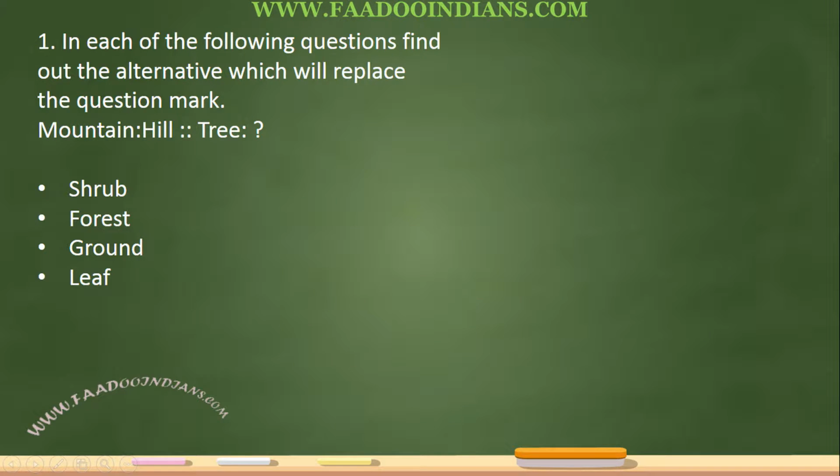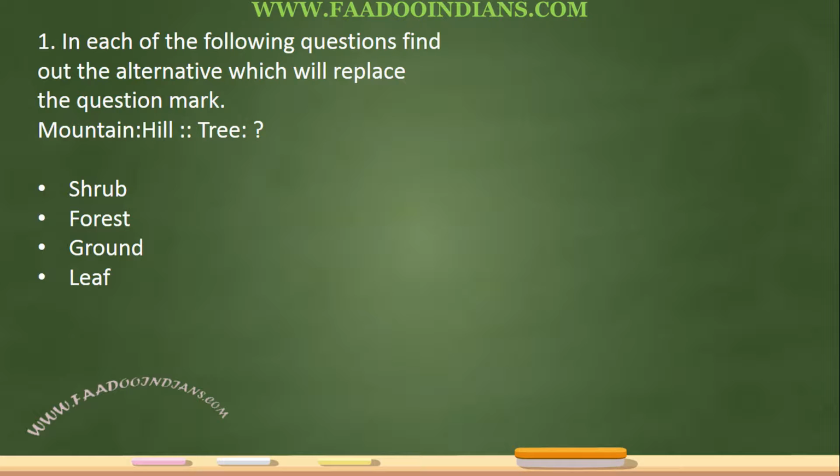Here, we will do problems in analogy. So question first, in each of the following questions, find out the alternative which will replace the question mark. So we have to find first the relationship between the two given things, and then we have to find it for the question mark. So mountain is to hill as tree is to what?